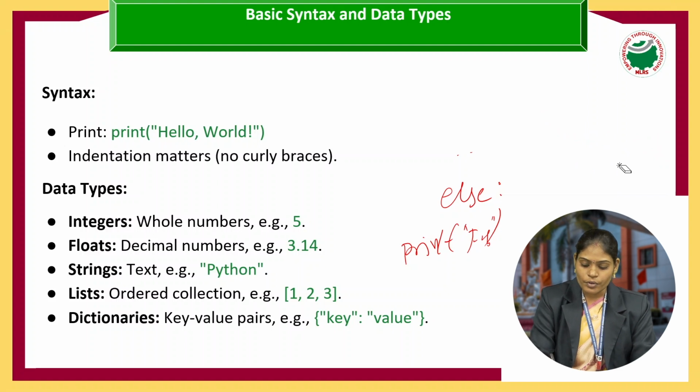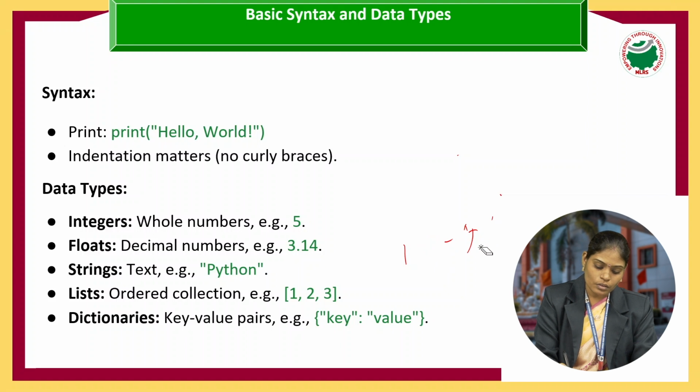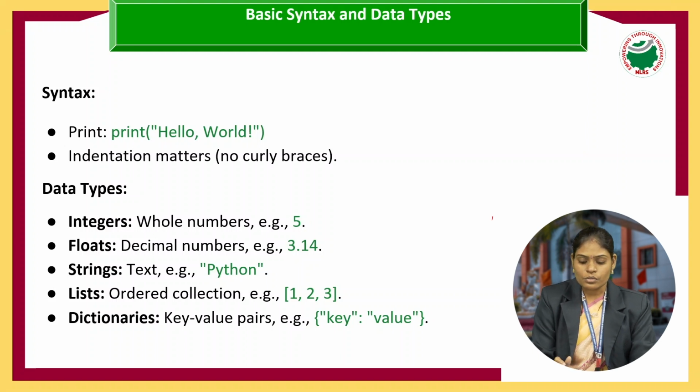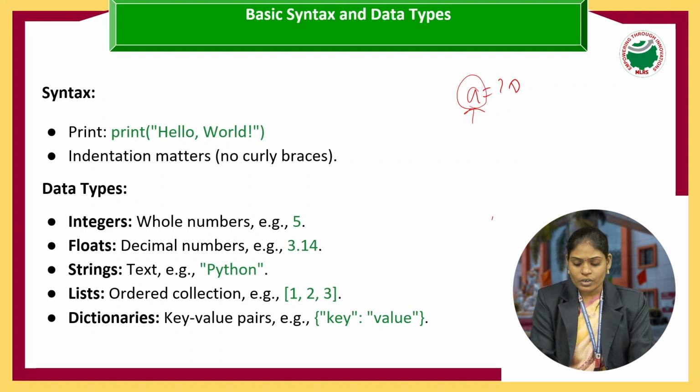In general, before talking about data types, what is an identifier, how should the identifier be, and what are the conditions for representing an identifier? Because an identifier should be the name of a data type, or the name of a class, or the name of a function. Then how should the name be? Suppose I am declaring one variable, a equals 10. It will check whether this identifier, or we can consider this as a variable, is valid or not. So what conditions should we follow for representing an identifier?